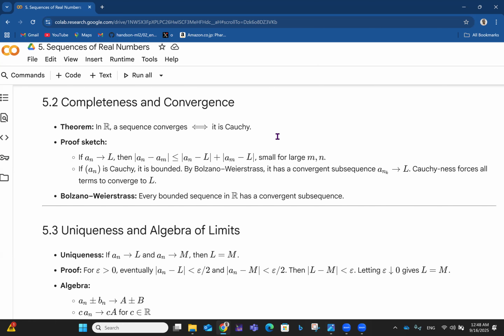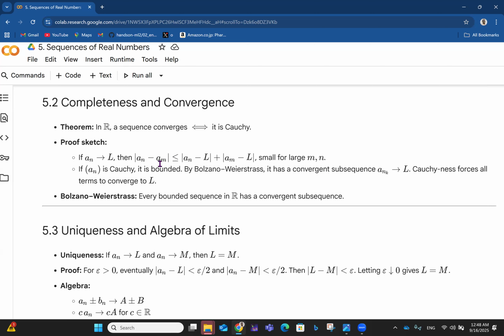And if it's a Cauchy sequence, it means it is a convergent sequence. And we have a proof sketch for that. I mean, we did something like this in the previous video. So if a_n approaches L, so if it converges to L, then the absolute value of a_n minus a_m is less than or equal to the absolute value of a_n minus L plus a_m minus L, like that. And that happens, which is small for large m and n, right? As m and n are increasing, you have this happening more and more.